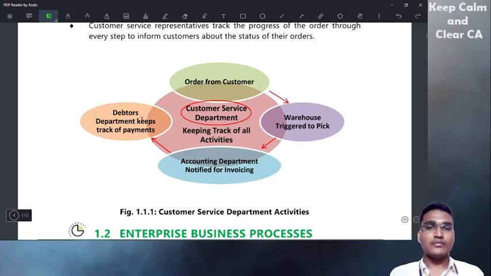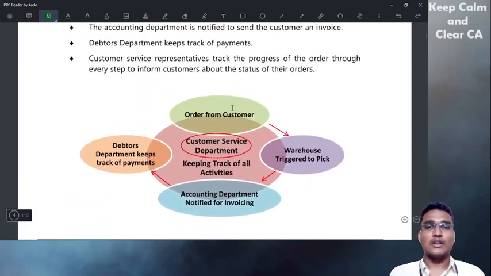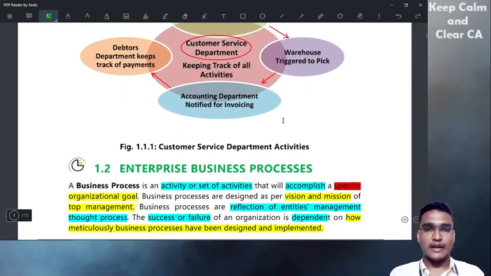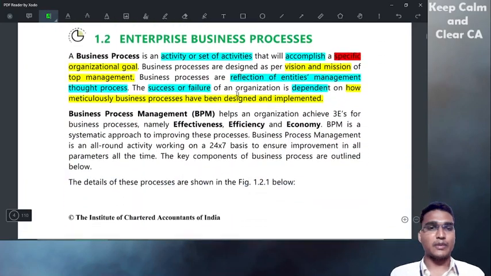Okay, so that's how information flows in an organization. This is just an example. This is not a standard. It depends upon organization to organization, environment to environment. The process might change. So this is a small example of a process. Just go through this process, you will understand. Customer service department activities.